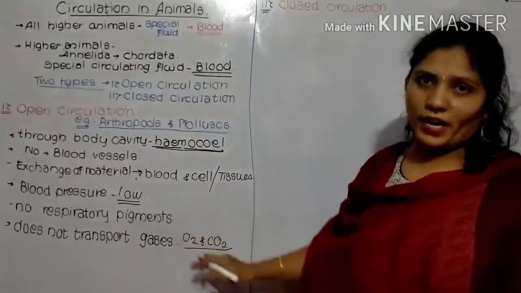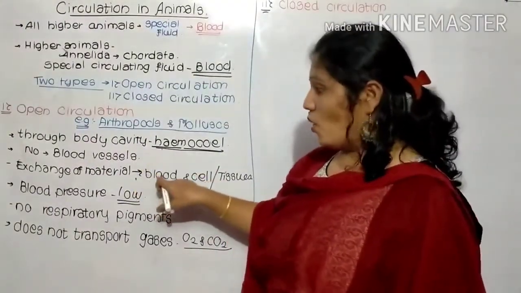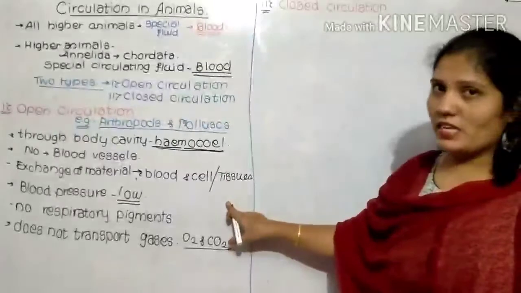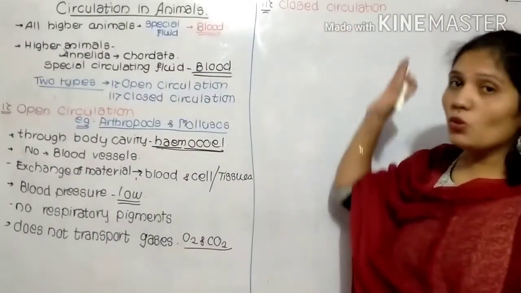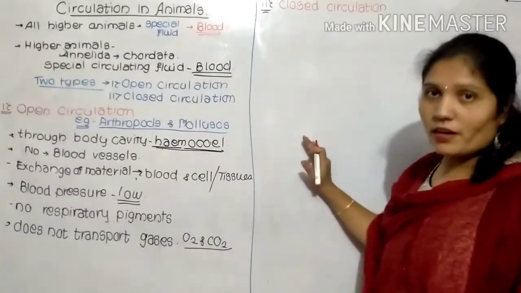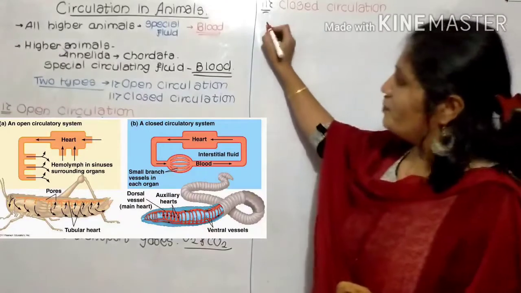In the open type, blood vessels are absent, so there is a direct contact between the blood and the cells or the tissues. Closed circulation means there is no direct contact of the blood with the tissues. Over there, blood vessels are present. Now let's see in detail.